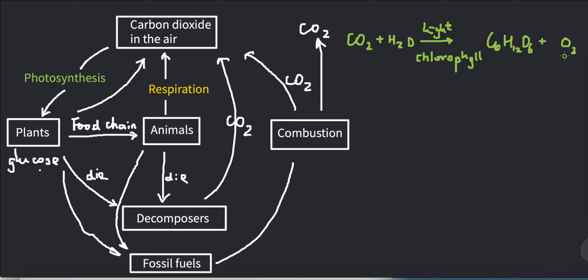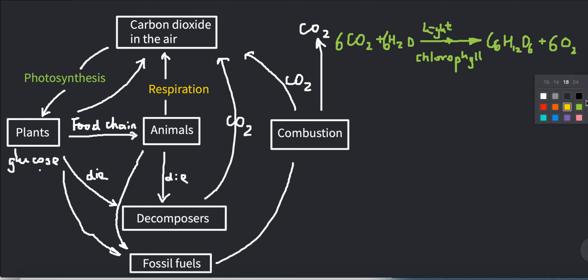For the balanced equation, we need 6 carbon dioxide molecules and 6 water molecules to produce 1 molecule of glucose, and 6 molecules of oxygen are given off. So that's the photosynthesis process.